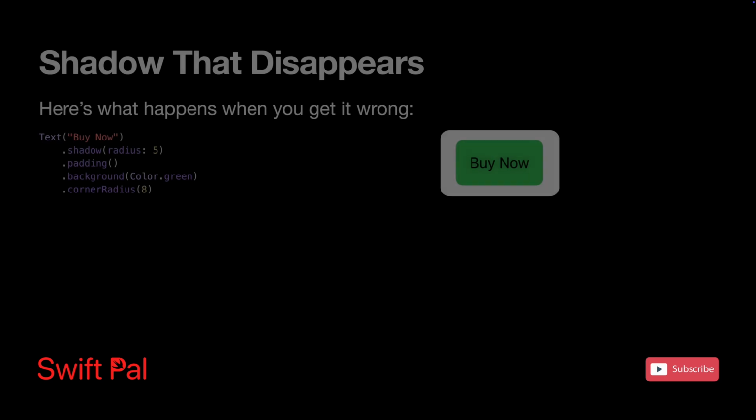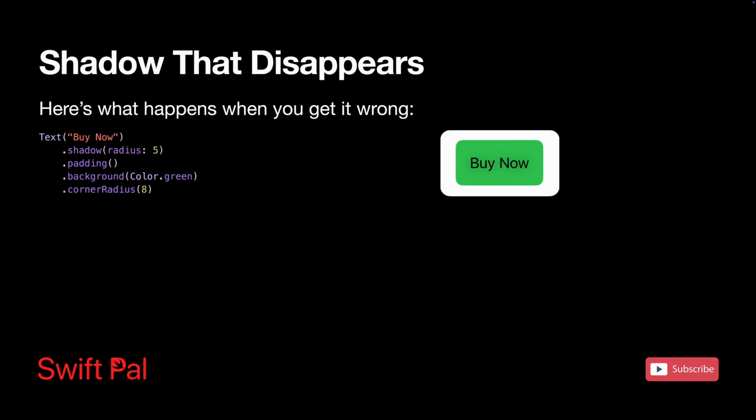Let's look at one of the most common mistakes I have seen devs making, and I totally get why. You're trying to create a nice button with a shadow, but the shadow either barely shows up or appears in the wrong place. The culprit, modifier order, strikes again. Here's what happens when you get it wrong. What's happening here is that SwiftUI applies the shadow to just the text element first, then adds the green background after. So you end up with a barely visible shadow on the text itself while the green background sits there with no shadow at all. The visual result looks disconnected and amateurish.